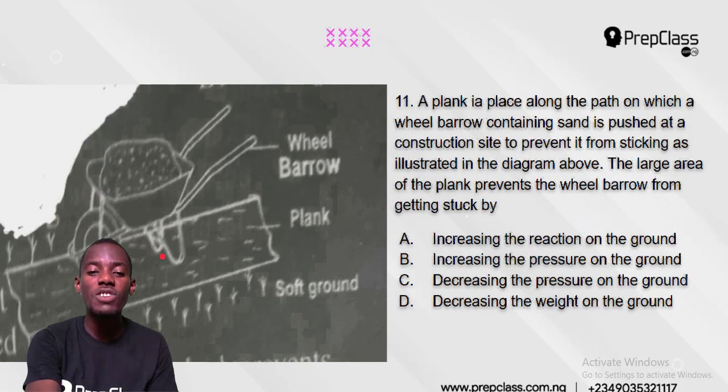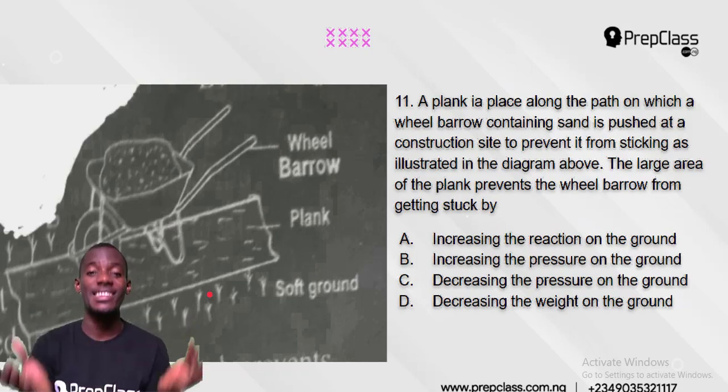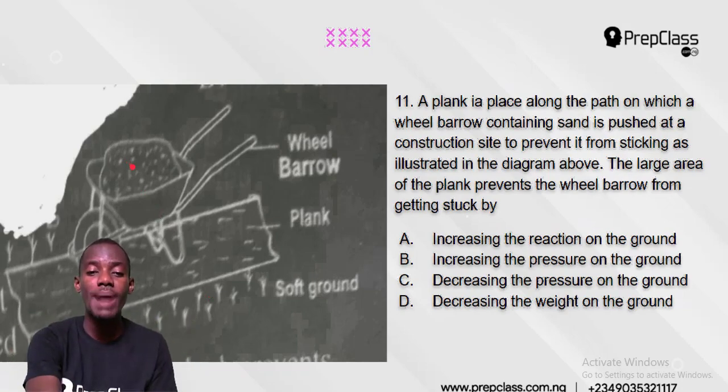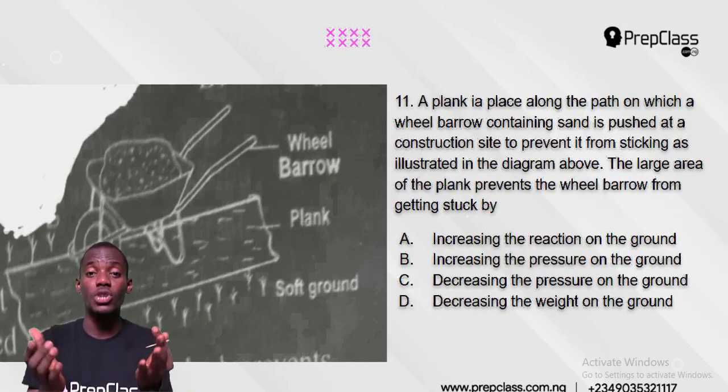So the reason why the plank was placed here is to reduce the pressure, so that this wheelbarrow will not pressurize the ground and sink into the ground. So the plank makes it flat. So the pressure of the wheelbarrow is spread across the plank, and as it spreads across the plank, the pressure gets lower, and therefore it can't sink into the ground, because the plank is flat. Flat plank makes the pressure low, and that is the answer to the question.